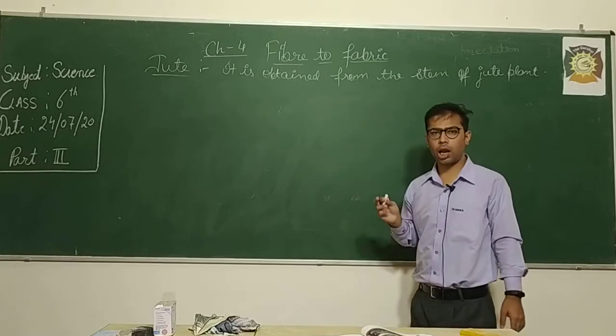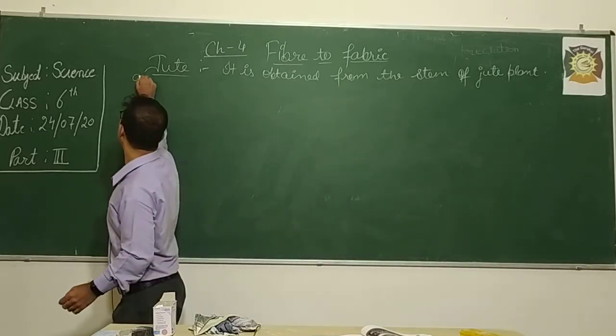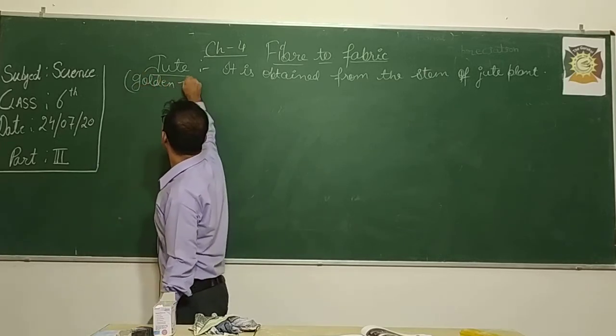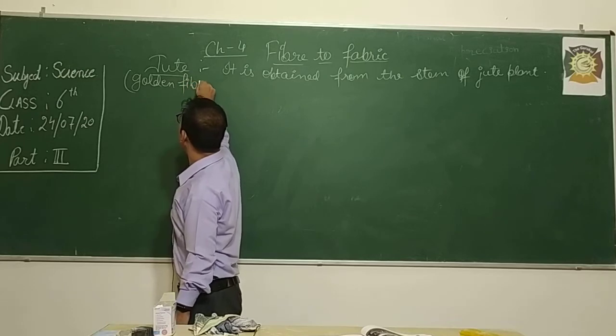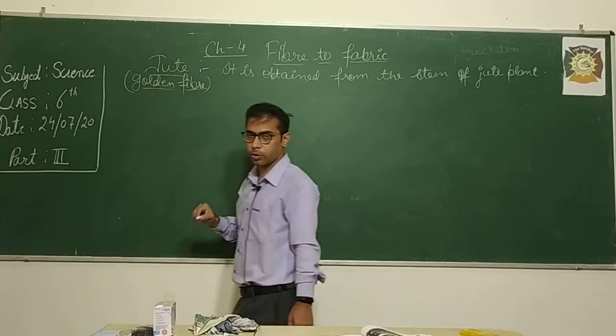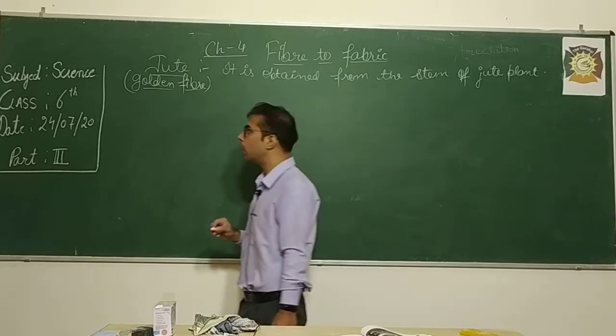The jute fiber is also known as golden fiber. Why? Because of the golden color of jute, that's why it is also known as golden fiber. So, students, jute fiber is obtained from the stem of the jute plant.